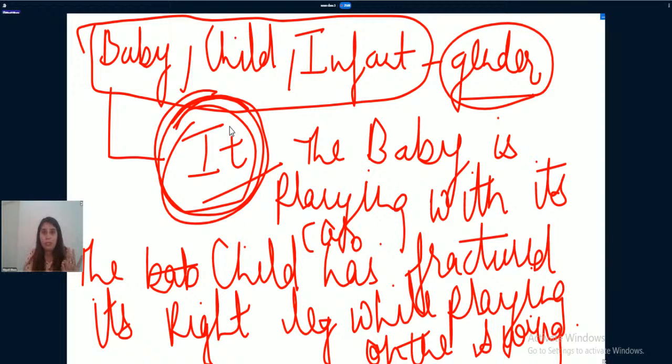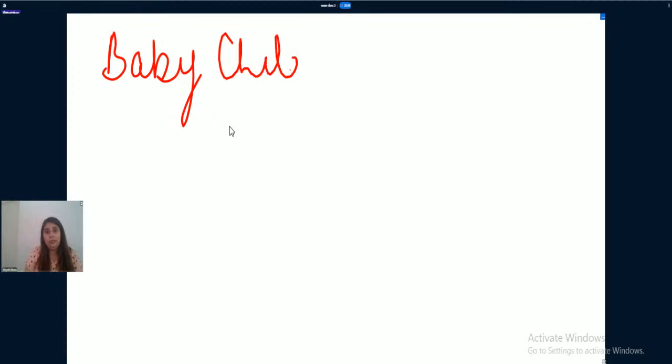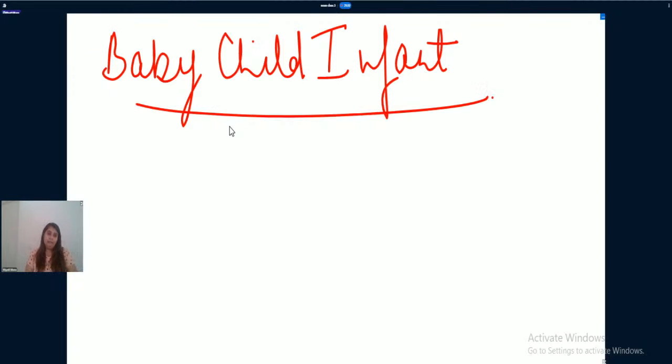So you need to understand, if the gender is not being mentioned in the sentence, then in that case, with the words baby, child and infant, you need to use it. Now let us consider another aspect of the same words, baby, child and infant, right?